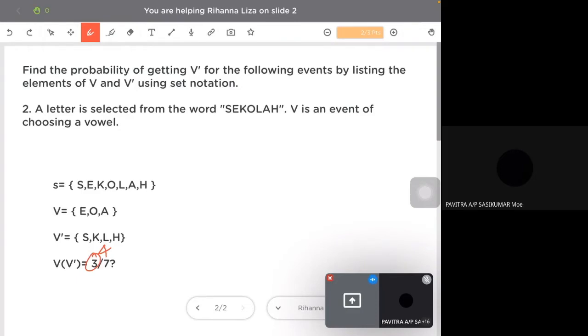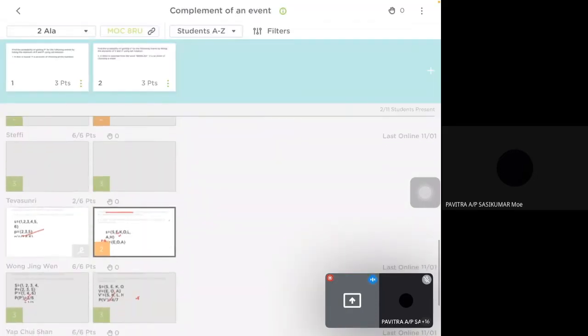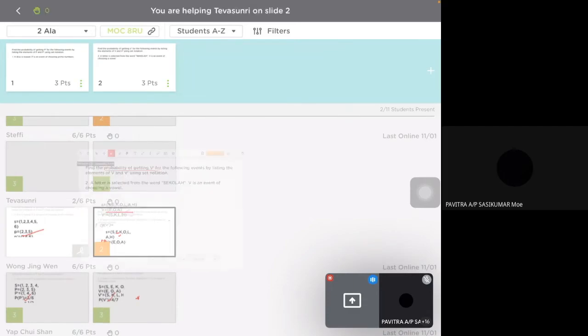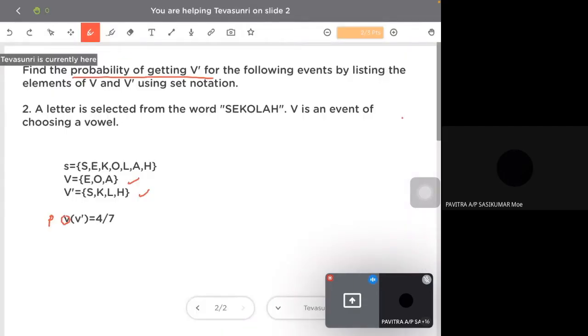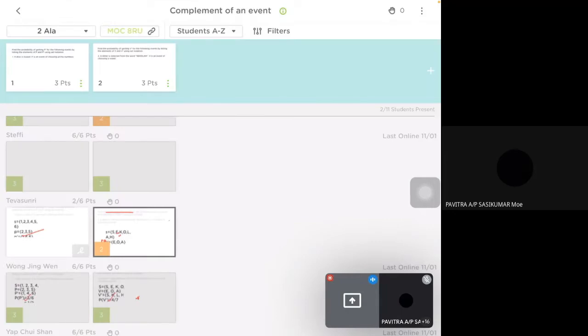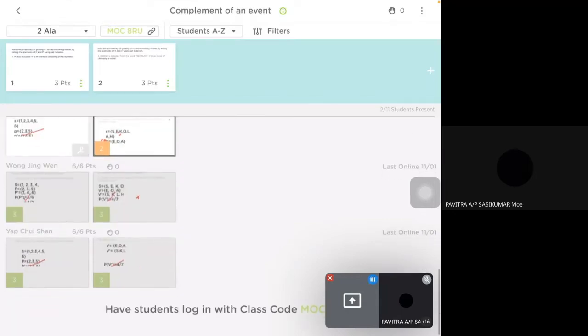Last night I already shared it on WhatsApp, but some of you I did not see doing it. Okay, this one is also the same. We use P for probability. Tewa, are you in or not? Tewa is not here yet? See where your mistake is. Tewa, please respond. You can type in the chat. See your mistake: for probability, we use the capital letter P to denote the probability.